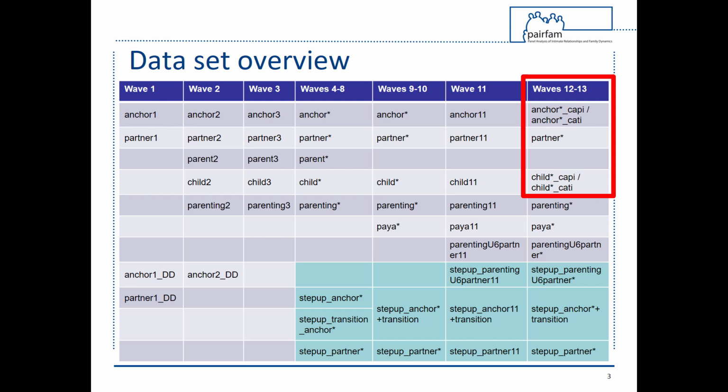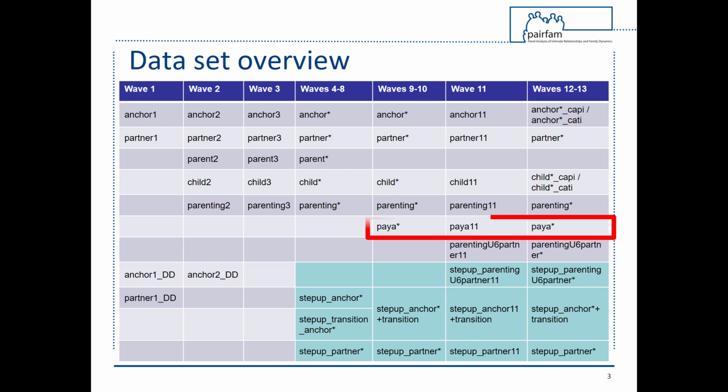Please note that for Waves 12 and 13, due to methodological changes caused by the COVID-19 pandemic, the anchor and child datasets are divided according to survey mode, so that separate KP and KT datasets are included. The PAR datasets, available for Waves 9 to 13, contain parenting data from both anchor respondents and their partners. The Parenting U6 partner datasets, available for Waves 11 to 13, contain information from partner interviews about children under the age of 6.